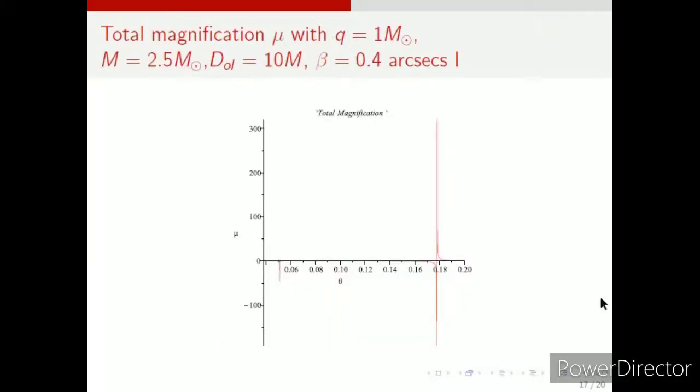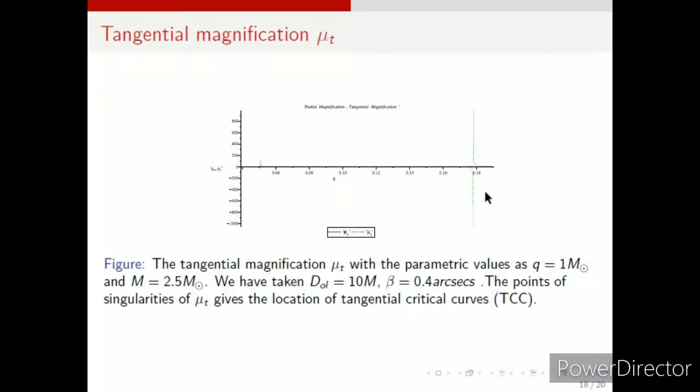Now this is the total magnification curve that we have got. You can see the points of singularity here and here, 2 points of singularity. And this is the tangential magnification and radial magnification, plotted together. Again, the points of singularity are the locations of the TCC and the RCC.